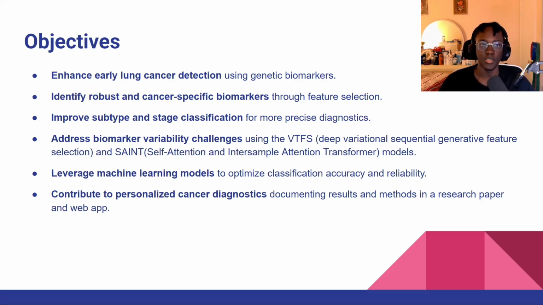Our two main deliverables are a research paper that displays our findings for further peer review and research, and a web platform that allows non-technical users, such as physicians, to utilize the models employed within our research.